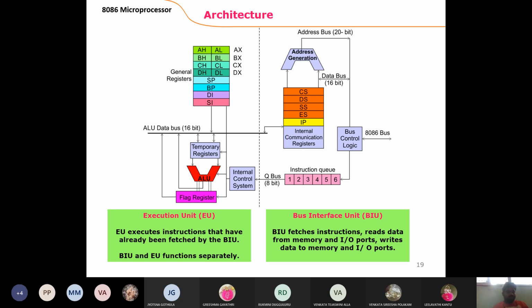Any modification in the result is indicated by the flag register. There are 9 flags. Of the 9 flags, 6 are used to give the status, and the other 3 are used for controlling. The status flags just indicate the status of the result. The controlling flags are of 3 types: trap flag, interrupt flag, and direction flag. These 3 are used for indicating a particular function to the machine.